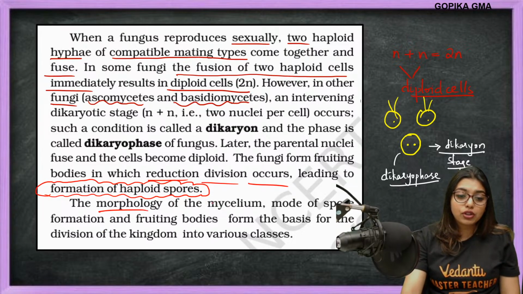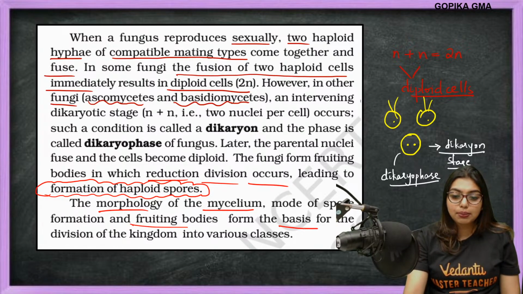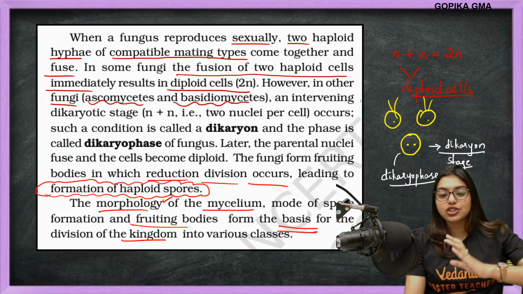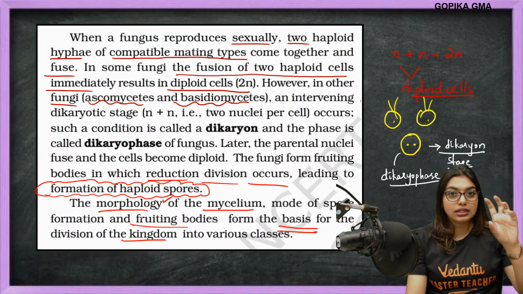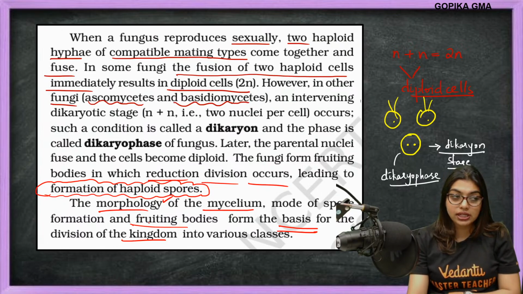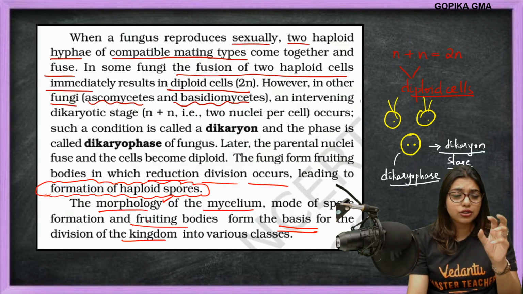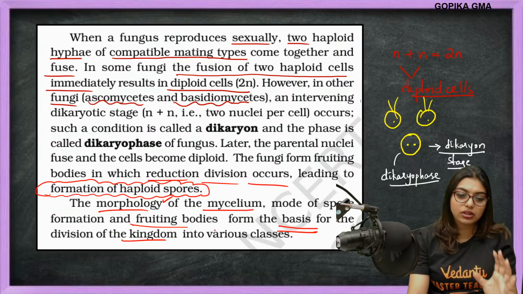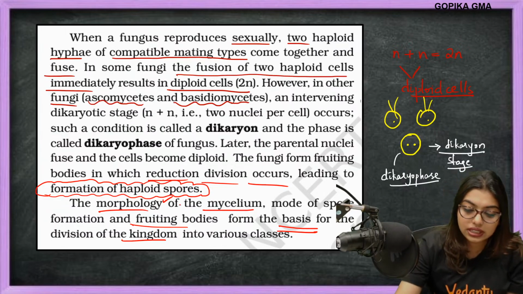The morphology of the mycelium, mode of spore formation, and fruiting bodies are the basis of classification of the fungi. That is, morphology of the mycelium: is it septate, aseptate, what type it is. Mode of spore formation: is it sexual mode, asexual mode, and if both are there, what type are they forming. Then fruiting bodies, like basidiocarp, ascocarp and all that. So depending on that also the classification is done.